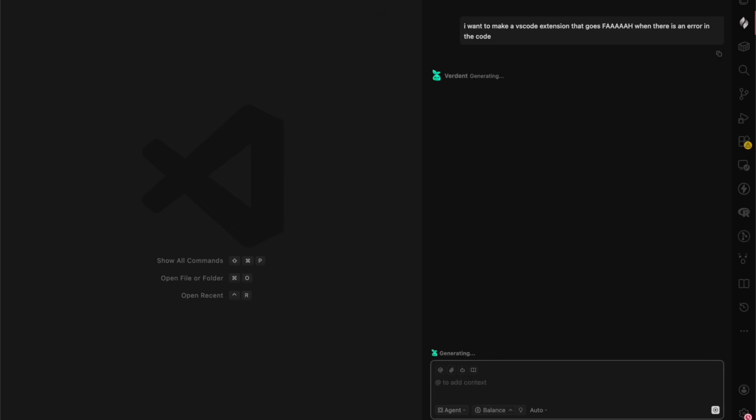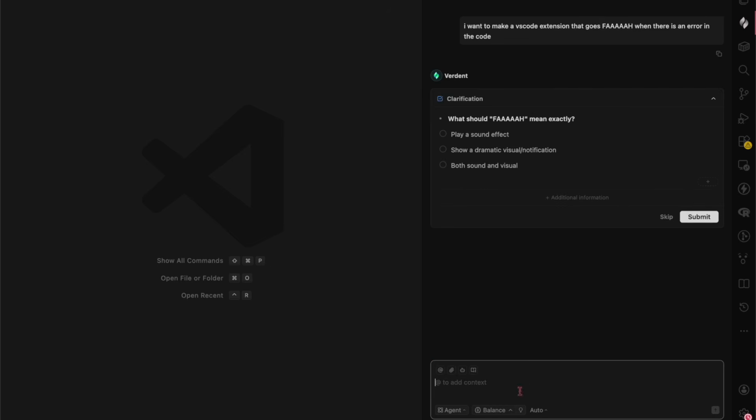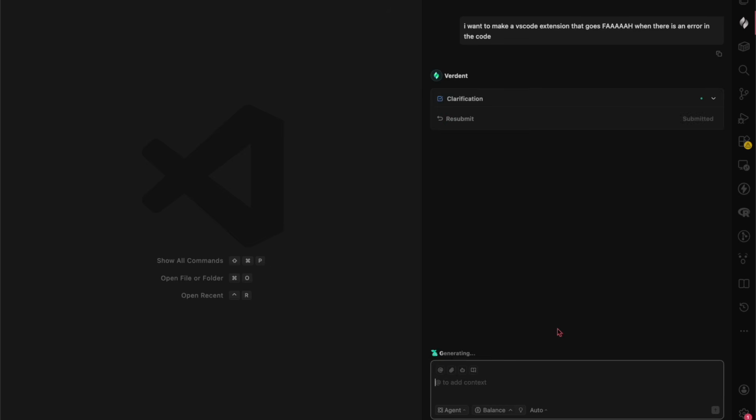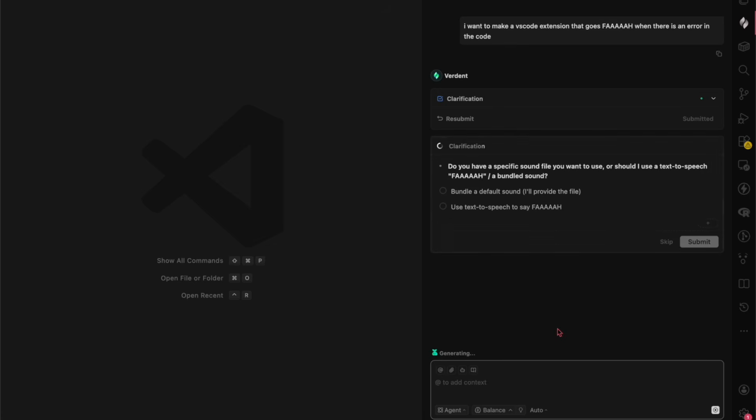Could never be me. Now at this point I did expect the AI to start making what it thought extension would be, but not this one. Because it's so smart, it actually asks for clarification on what I meant. So you don't just get AI slop code based on what it thinks you want, but on what you actually want, which I think is really cool.